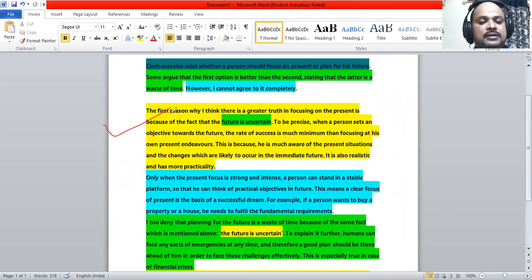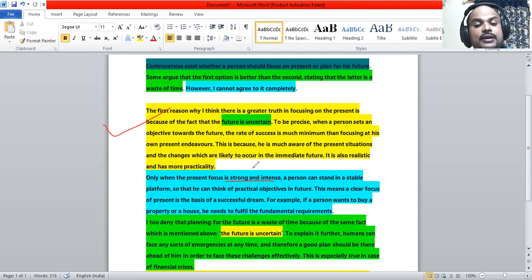It's complete. Now the second paragraph, it's a small paragraph, a subsidiary paragraph to the first preliminary paragraph. Only when the present focus is strong and intense can a person stand on a stable platform so that he can think of practical objectives in the future.